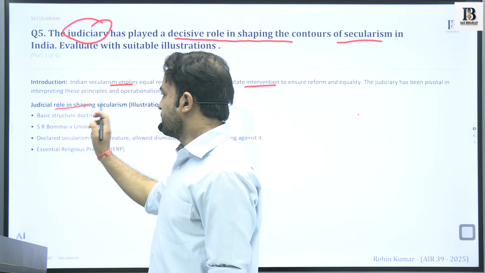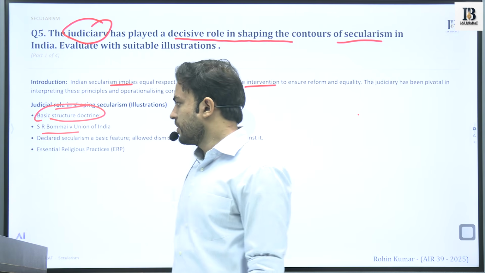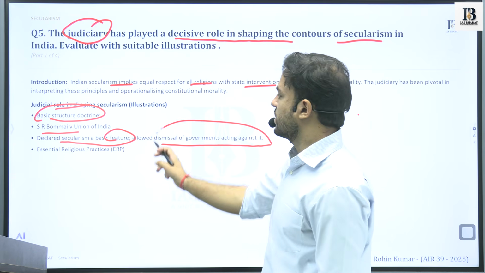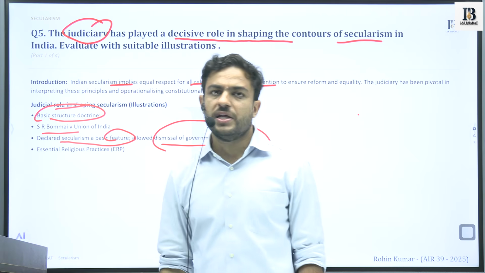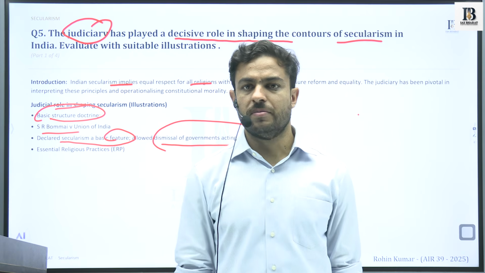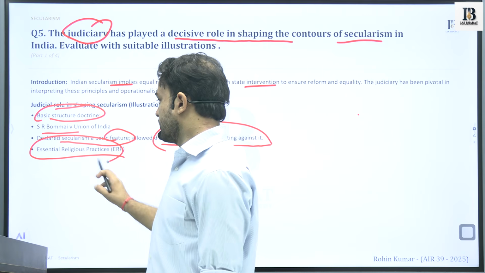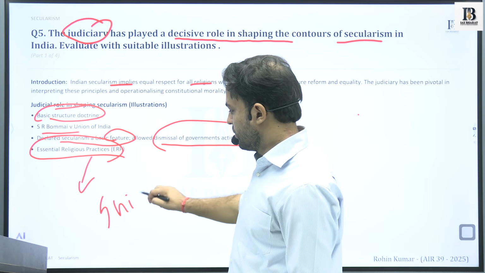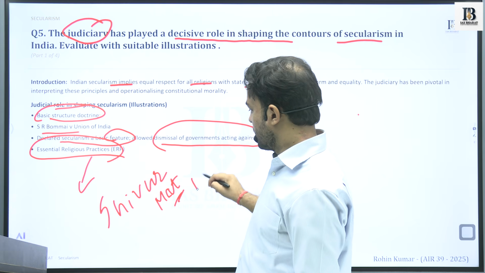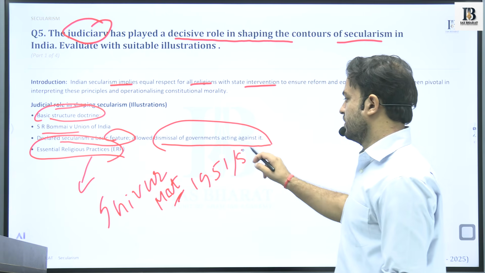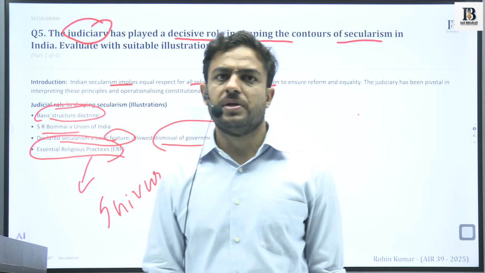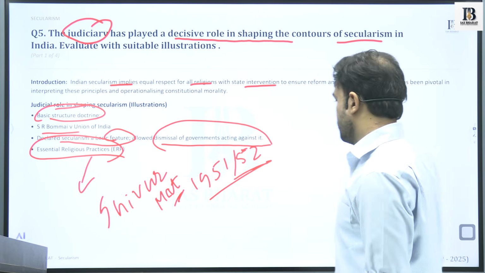So how it has shaped the basic structure doctrine was seen in the S.R. Bommai case, which declared secularism a basic feature and allowed dismissal of governments acting against it. So this can be taken as a ground upon which strict action can be taken against the government in power. Essential religious practices: we have seen that in the Shirur Mutt case, which was around 1951 or 52, I guess. You can clarify it once. So it is this judgment which brings in the idea of essential religious practices.